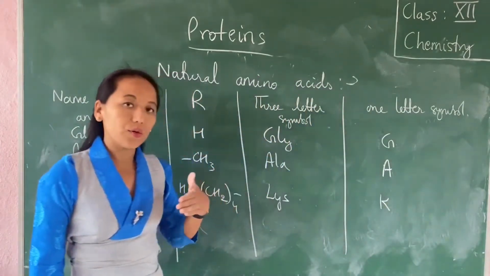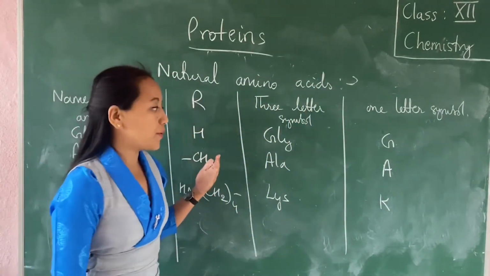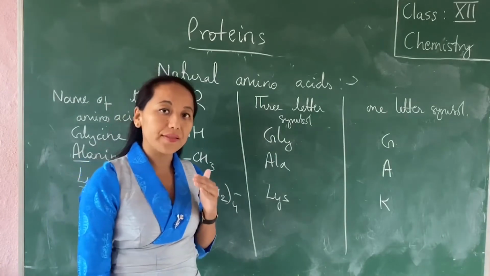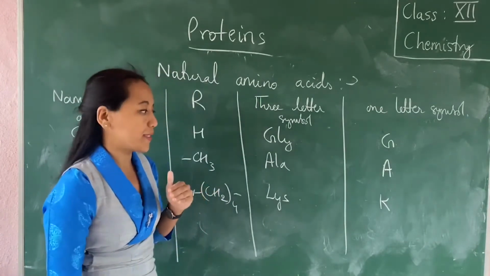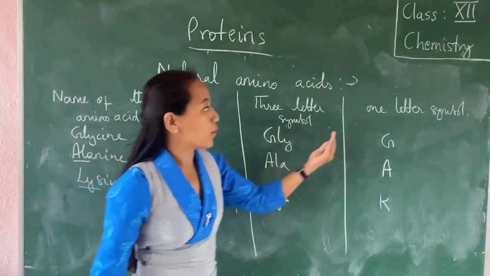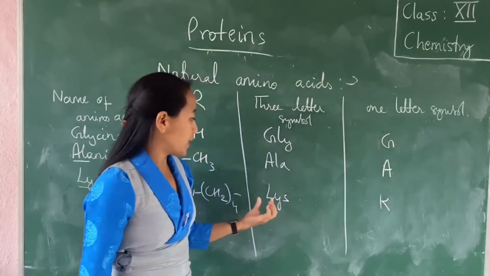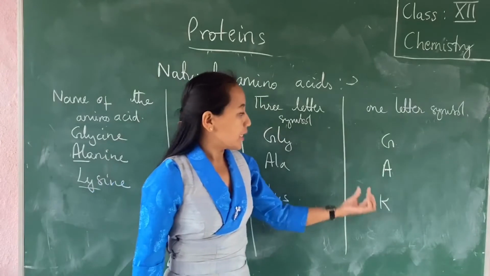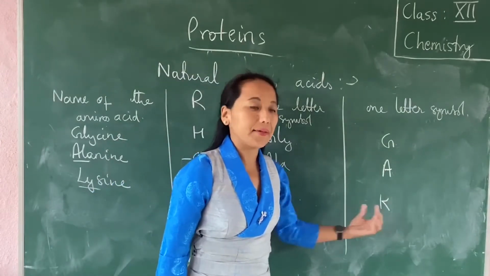If L is already used for some other amino acid, then you are not supposed to repeat the same letter for different amino acids. Therefore, a different letter is used for the 1-letter symbol. So in the case of lysine, it is denoted by the letter K.